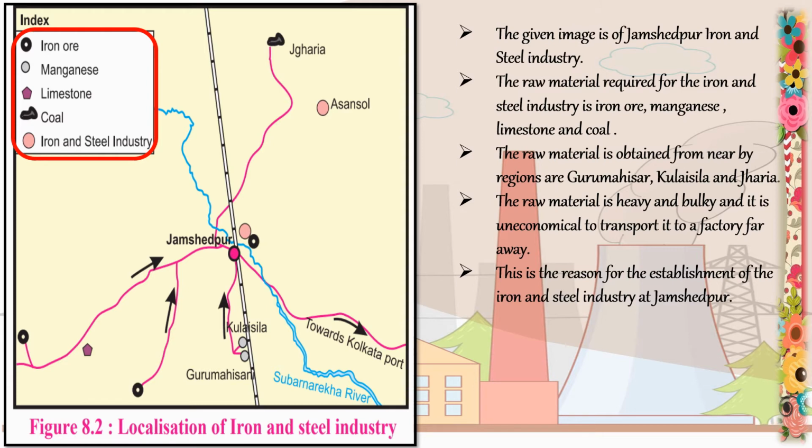So when you observe the image, you will realize that for the localization of iron and steel industry, the most important factors are the raw material and energy, both of which are available around Jamshedpur. The raw material is obtained from nearby areas, that is Guru Mahisar, Kulaisela and Jharia. These raw materials are heavy and bulky and therefore it becomes uneconomical to transport them to a factory far away. Hence, it is favorable to establish this industry in the area where the raw material is available. So, this is the reason for the establishment of iron and steel industry at Jamshedpur.